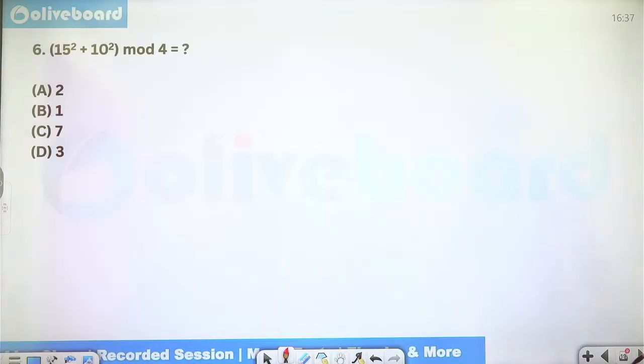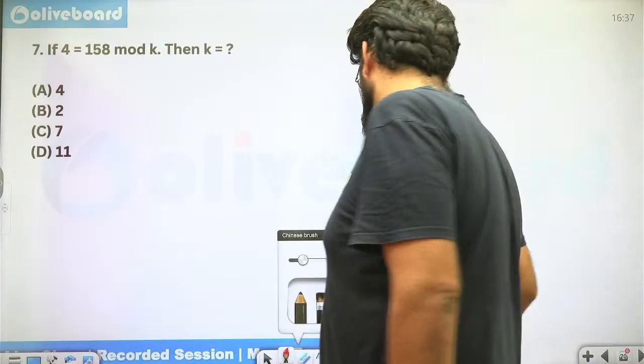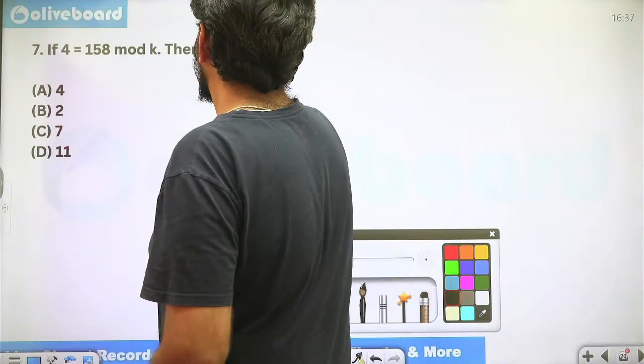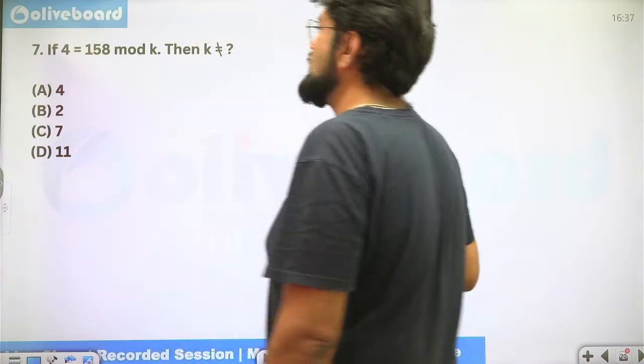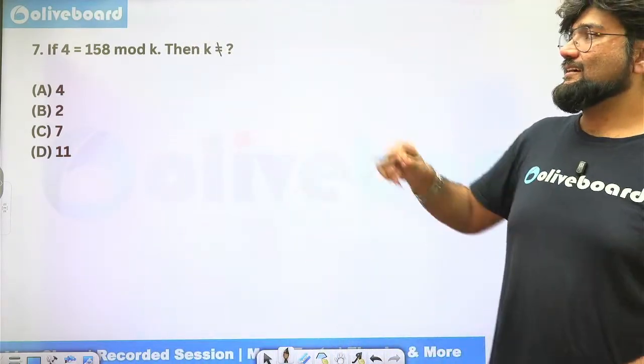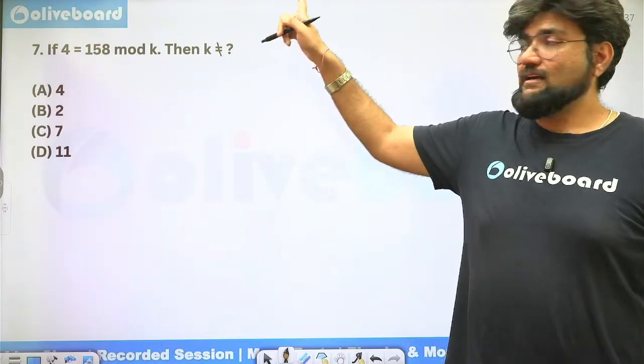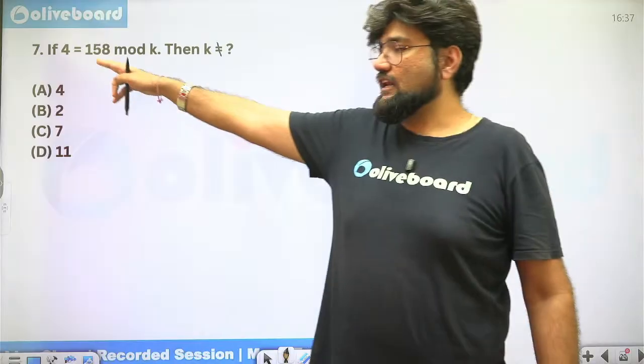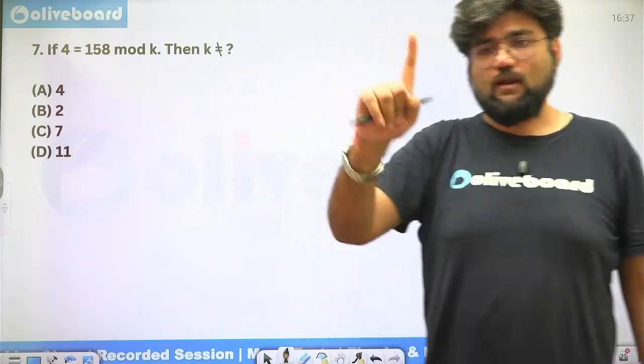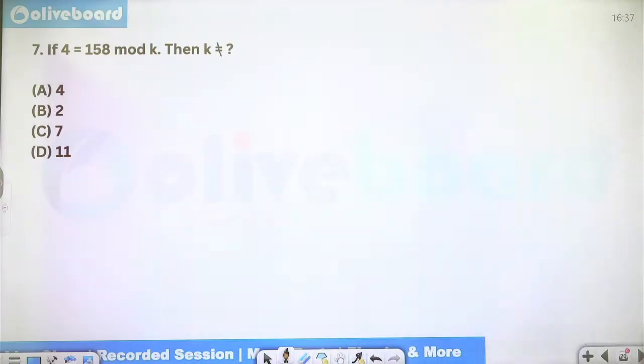Next. Oh, same question. Next. Just let me modify this question a bit. I want you guys to see this as like this. So if 4 equals 158 mod k, then k is not equal to which of these four numbers? That means k can have 3 options here as values except for 1. Which is that one option?